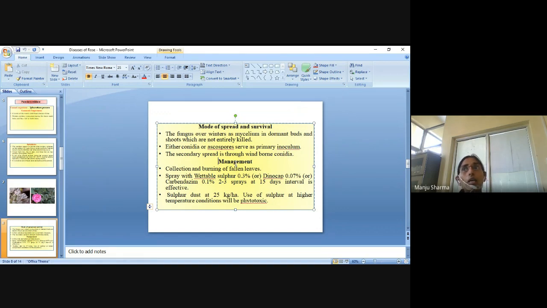Phytotoxic means that if sulfur is used during high temperature, the plant will be harmed. It will show phytotoxicity, or it will work as a toxin for the plant.